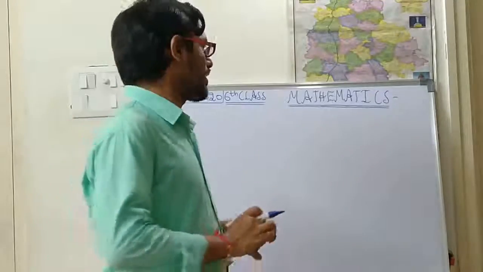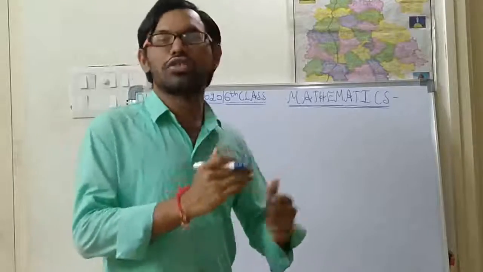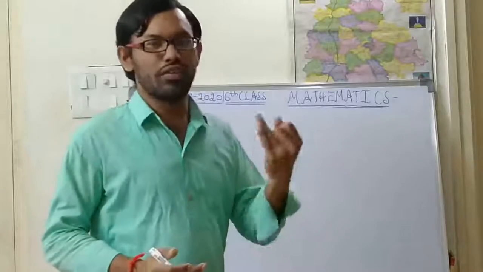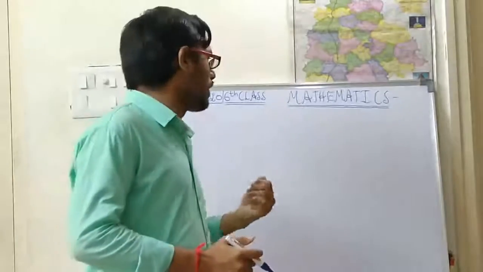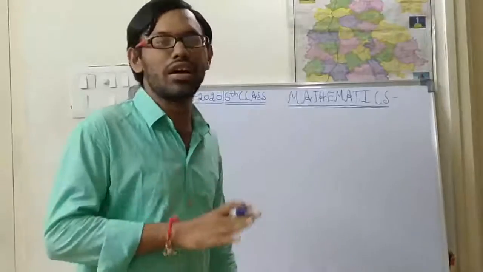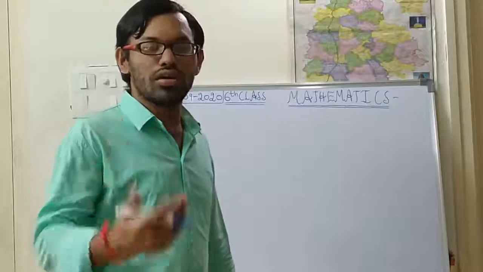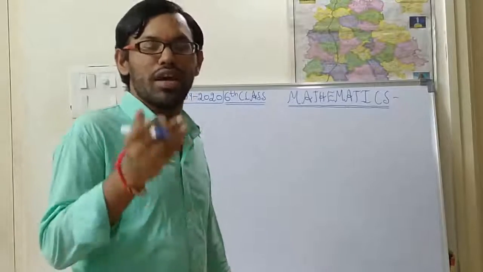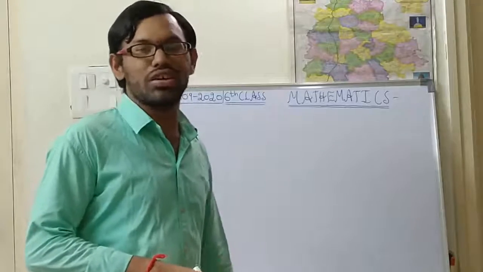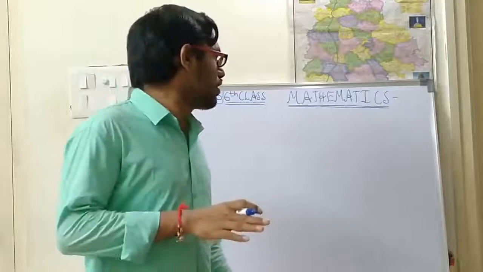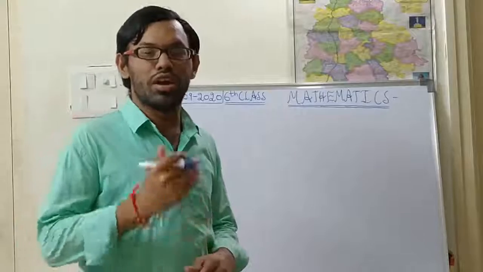So we are discussing the divisibility rules of whole numbers, like 2, 3, 5, 9, 10, 6. In the previous class we discussed the theory part of divisibility rules: what type of numbers will be divisible by a particular number, as we saw in yesterday's class. Is it right, children?